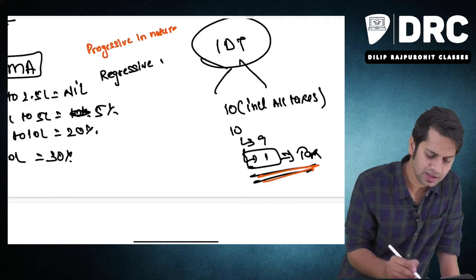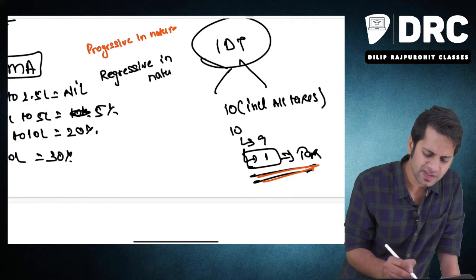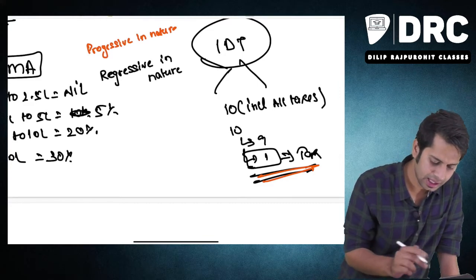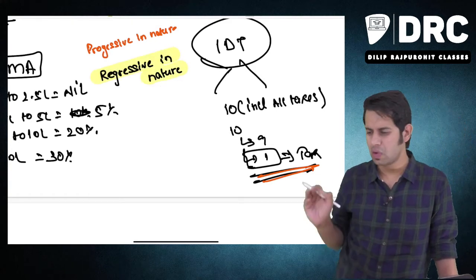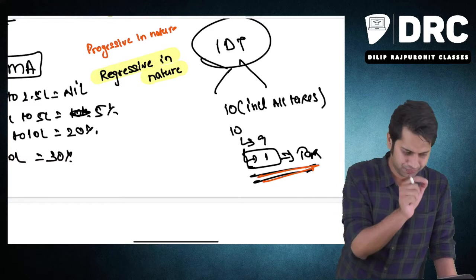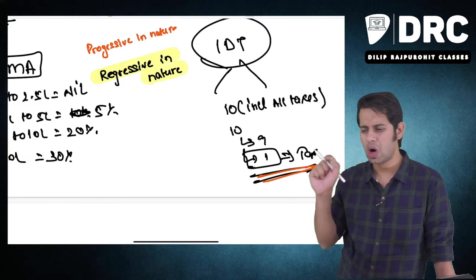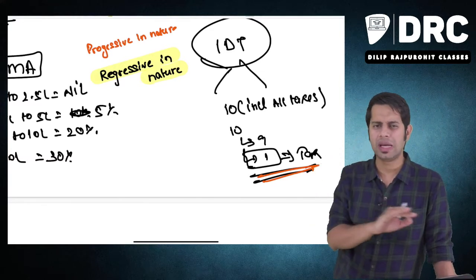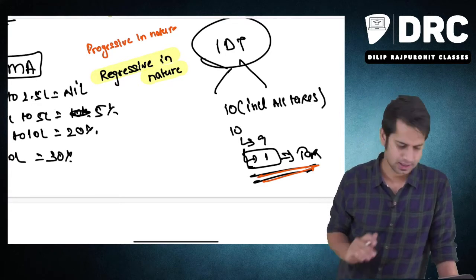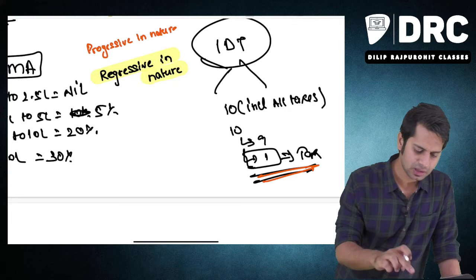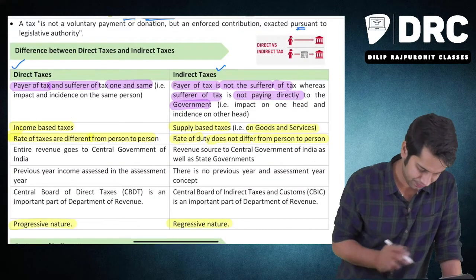Sir, what is this regressive in nature? Regressive in nature means irrespective of your income, whether you are earning 1 lakh rupees or you are earning 5,000 crores, I don't care. Irrespective of your income, you will have to pay me the same amount of tax. So the nature of indirect tax is what? It is regressive.